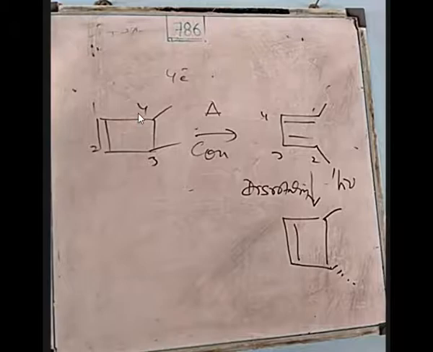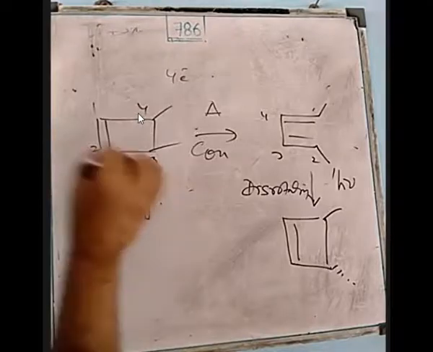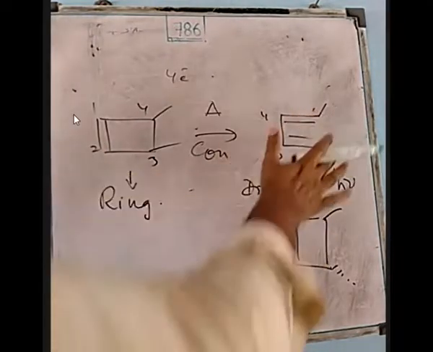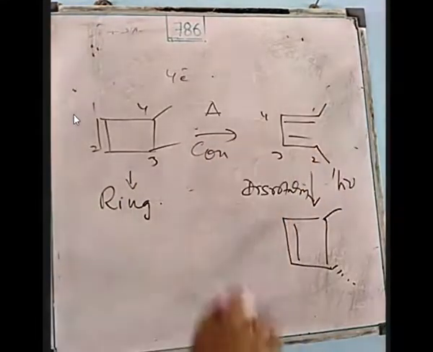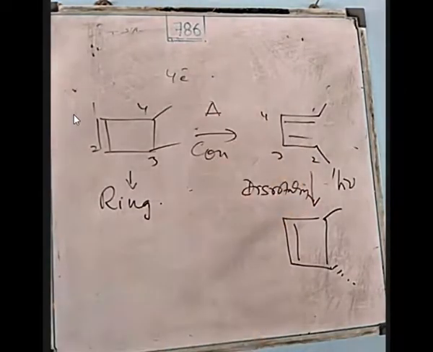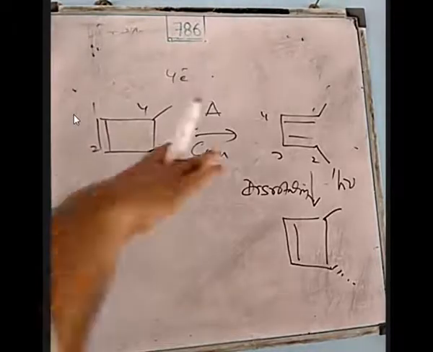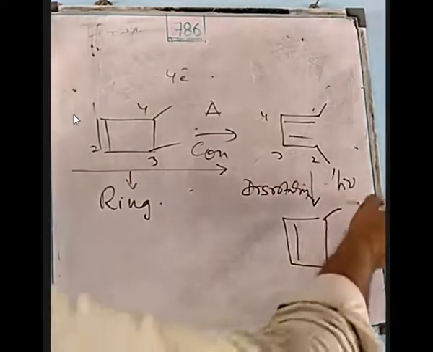Why is it happening? Because of ring strain. Here there is a 4-membered ring strain. Here there is no ring strain. Ring strain makes the compound less stable. So to make the more stable compound, the ring is opened and a more stable compound is formed. While when we have this compound in which conjugation is present, 2 pi bonds are present, if you carry out the photochemical reaction, then the rule is the compound goes from more conjugated to less conjugated. So here we use the thermal reaction, here we use the photochemical reaction.